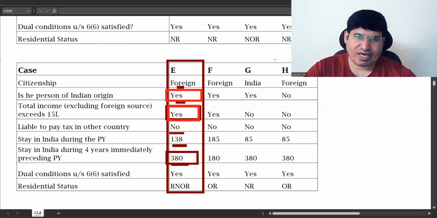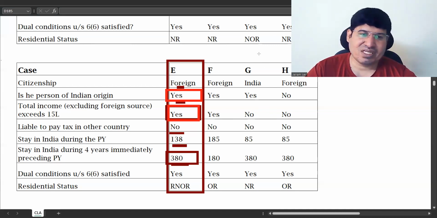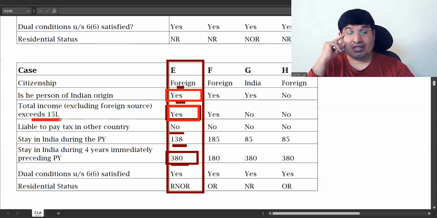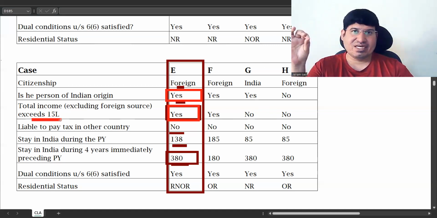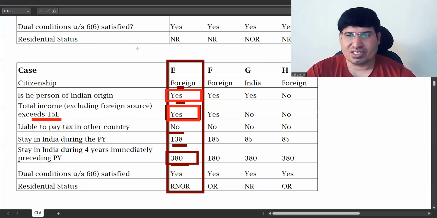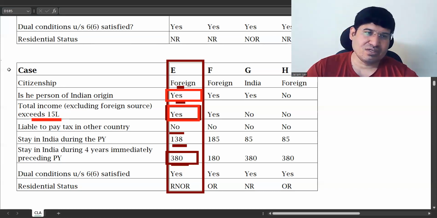Very good, Shruti. It is 120 days. What will apply to him is 120 days. So 60 days gets changed to 120 days. If his income, excluding foreign sources, exceeds 15 lakhs, then your 60 days gets changed to 120 days. That is your first condition, point number B.